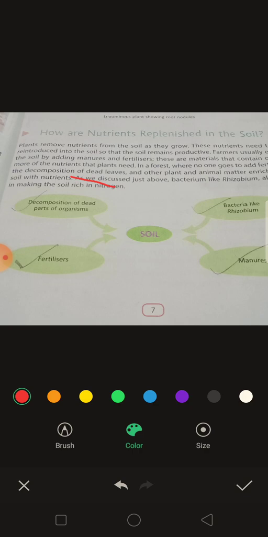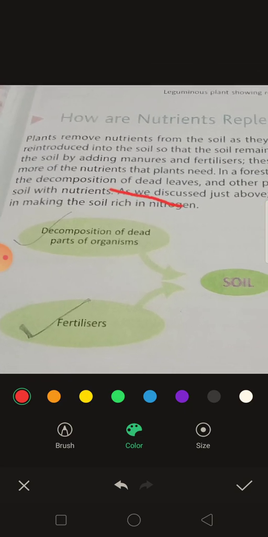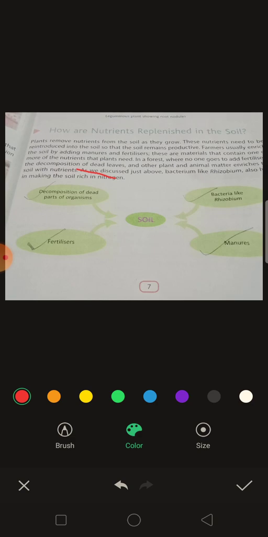Okay, so how do the farmers maintain the fertility of the soil? There are different ways to maintain the fertility of the soil. Rhizobium bacteria present in the root nodules of leguminous plants also maintain the fertility of the soil. And whatever plants and animals die, they get decomposed automatically, and in this way the fertility of the soil gets maintained. Some farmers also add fertilizers to the soil. These fertilizers are rich in different nutrients required by the plants. In this way, by adding fertilizers, farmers also enrich the fertility of the soil.